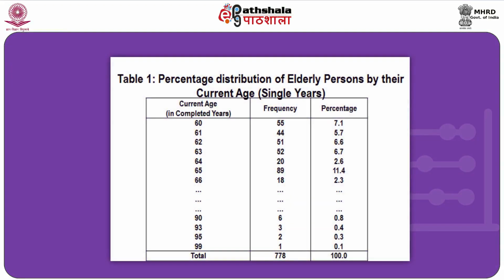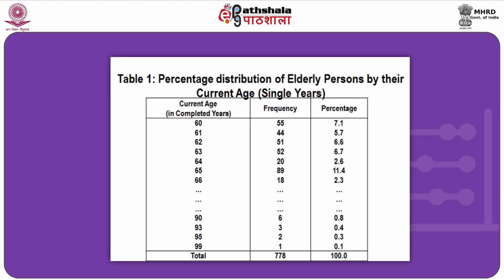For example, see the following ready-made simple frequency table based on computer analysis about the current age of 778 elderly persons. In this table, one can see that the current ages of the elderly persons have been given from 60 to 99. Of course, for some of the ages, because of lack of space, the details are not given.